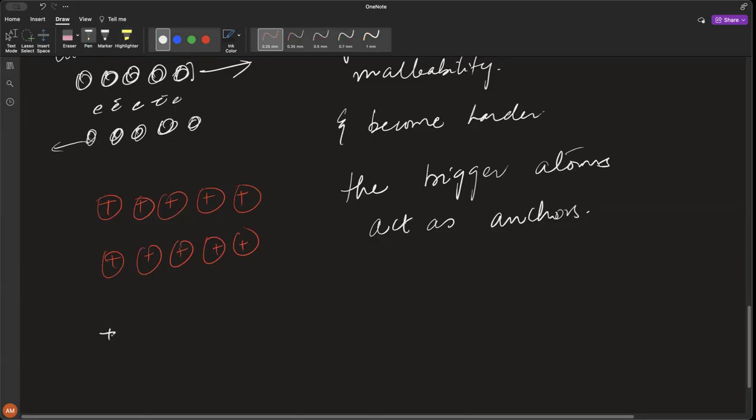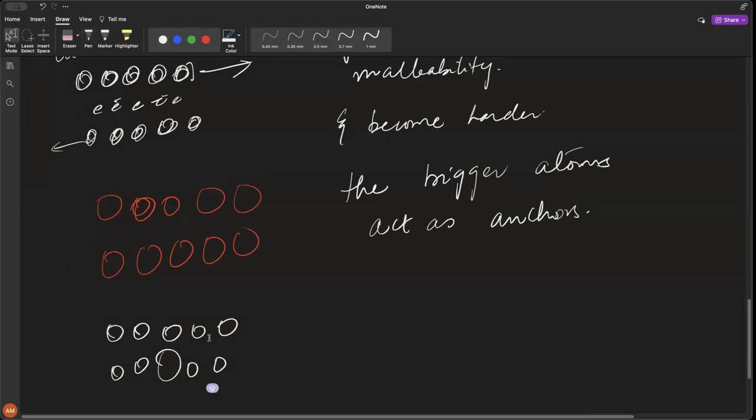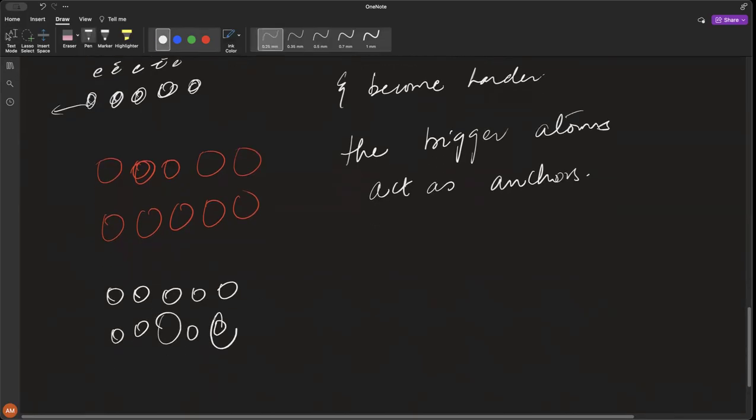They can ask you which one is an alloy and which one is a pure metal.